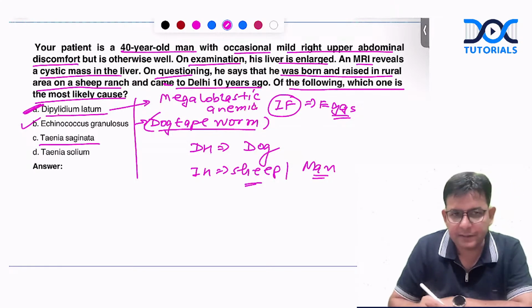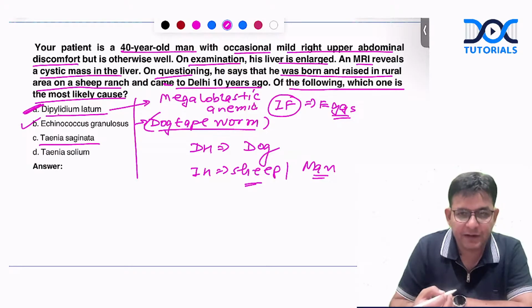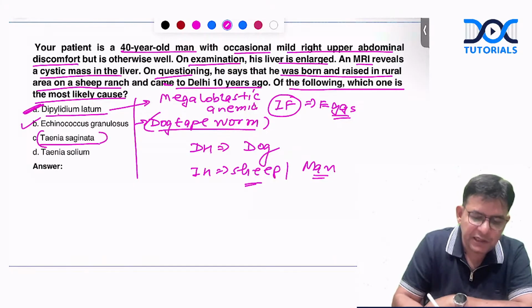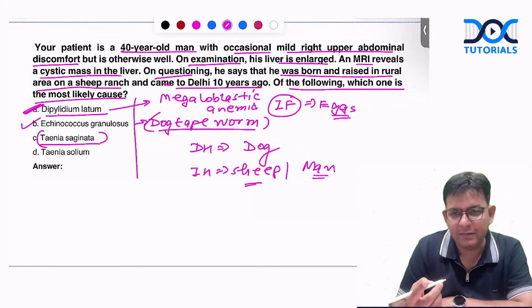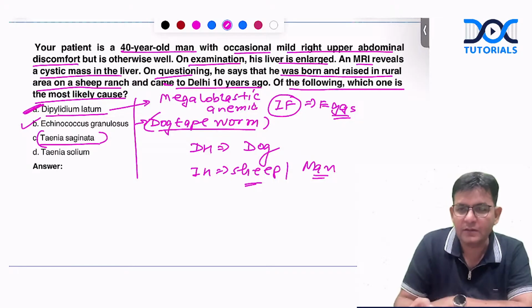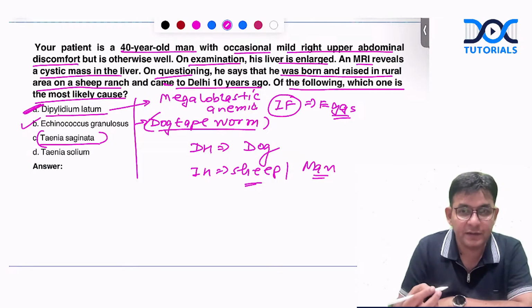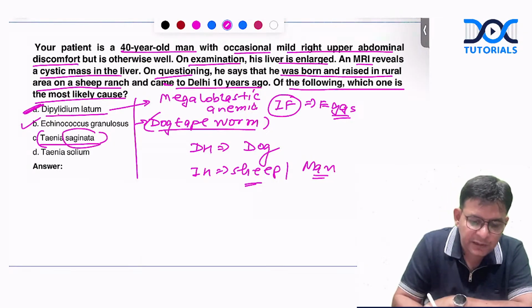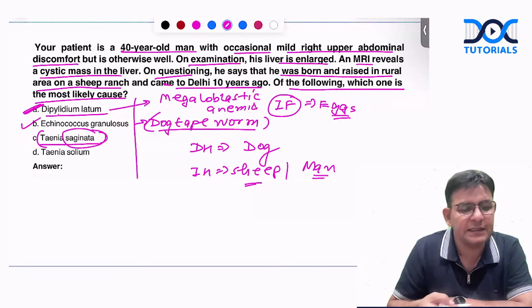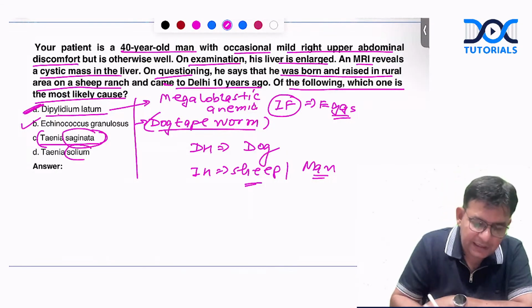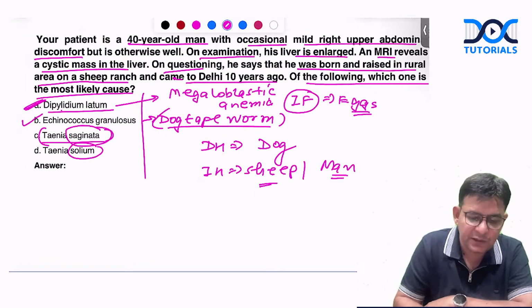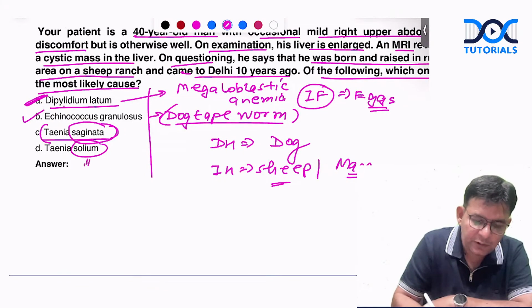Taenia saginata is termed as beef tapeworm. And this picture came in your NEET PG. And I have, in my lectures, made you remember Taenia saginata looks like a Philips trimmer. It exactly looks like a Philips trimmer. It has suckers without rostellum and hooklets. Okay. And it looks like a perfect Philips trimmer. So Philips trimmer was used by whom? Sangeeta, saginata.